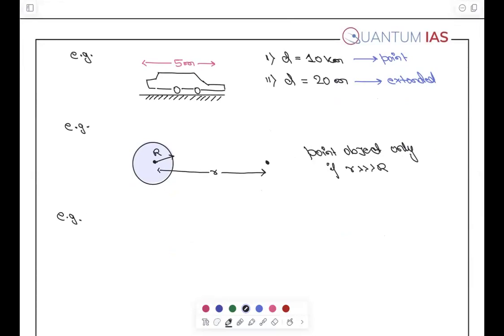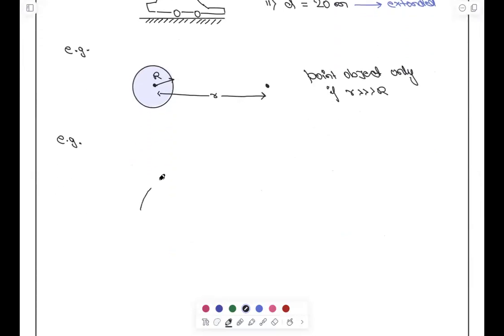Let's say this is the earth. Okay? This is the lovely earth, and we are standing on this earth, let's say. ठीक है, this is my earth. अच्छा, तुम लोग कलर मत करने लगना, है ना? And you are standing here, let's say, ठीक है?